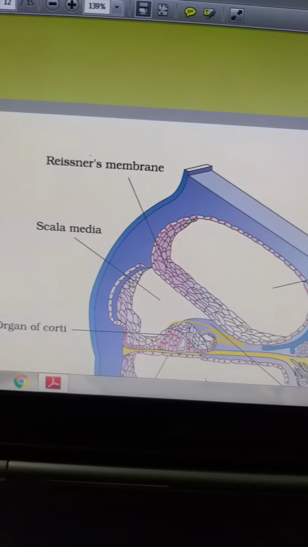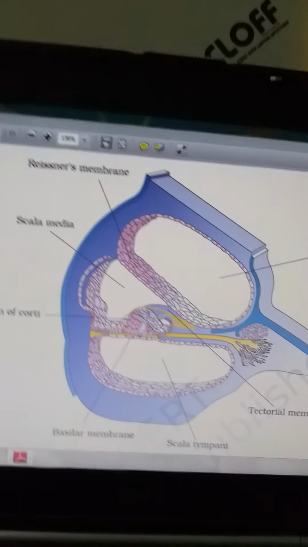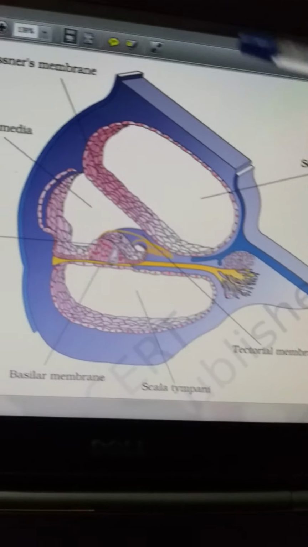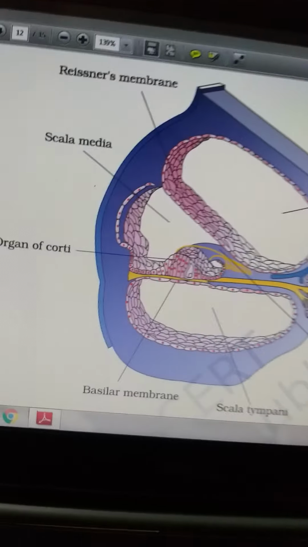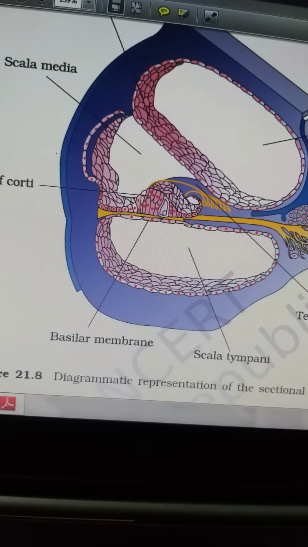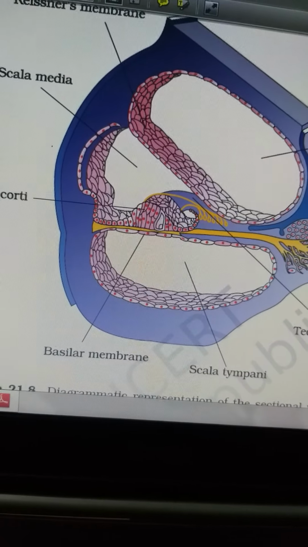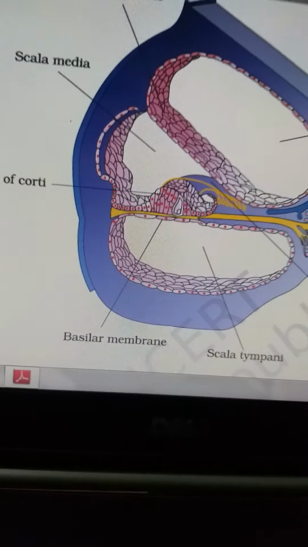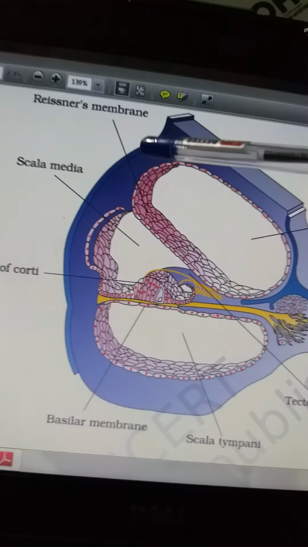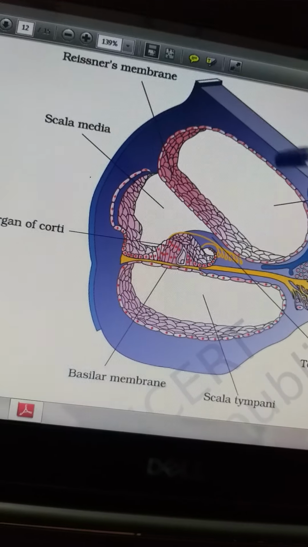Okay. Now you see, can you see it now? This is basically a section of the cochlea, and it is made up of fluid-filled canals and membranes. So you see this outer structure, basically it is a bony canal.